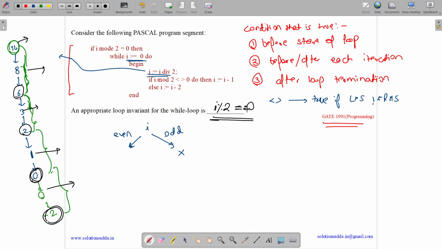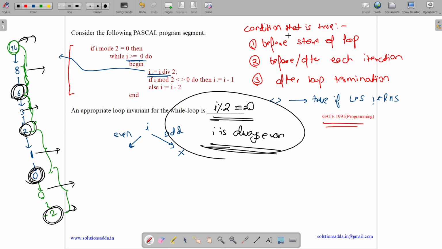It may be false in between the loop, but before the beginning, at the end, or after each execution or before each execution, I mod 2 is always 0, or we can say I is always even. So this is a loop invariant, which means it is always true before the start of the loop, after termination, and before each iteration. So the answer is I mod 2 equals to 0.